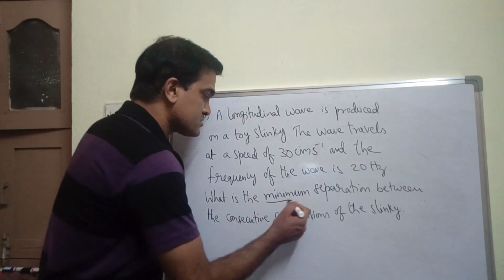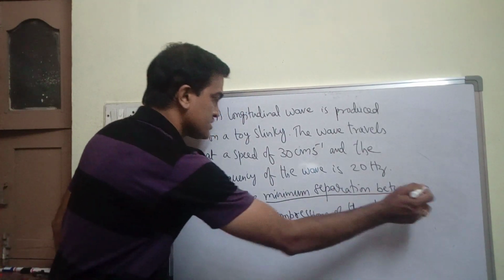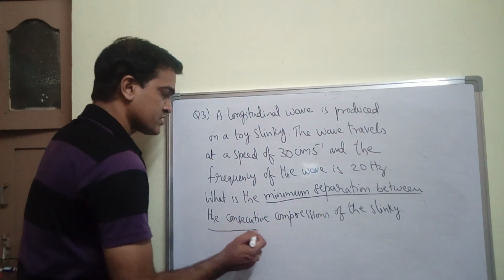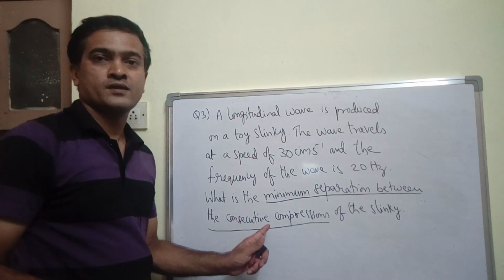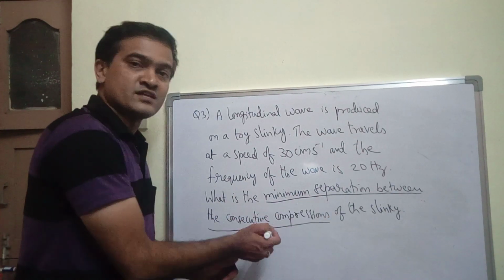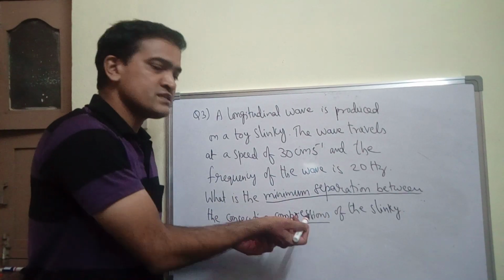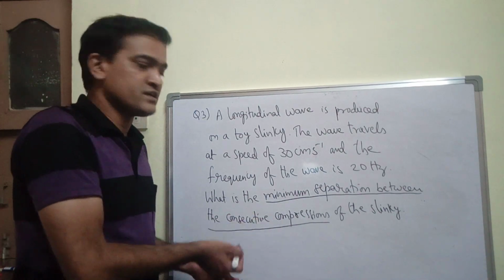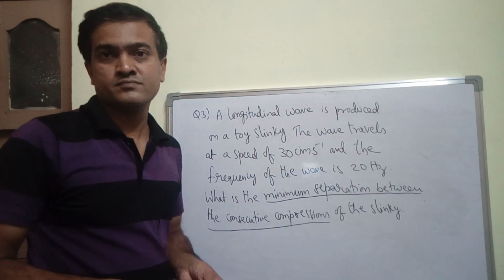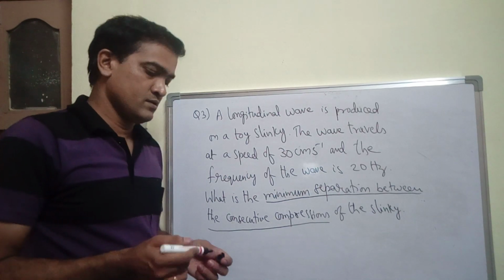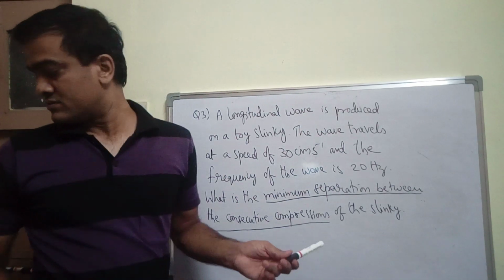Underline this: minimum separation between the consecutive compressions. This itself is the answer. If you understand this sentence, you know what the question is asking. In this sentence only you have the question.